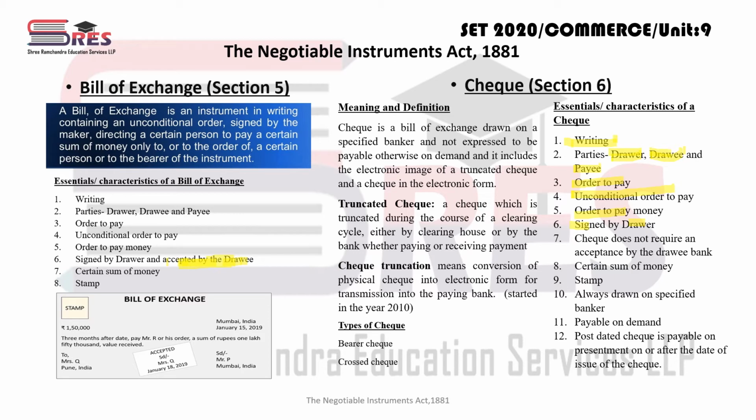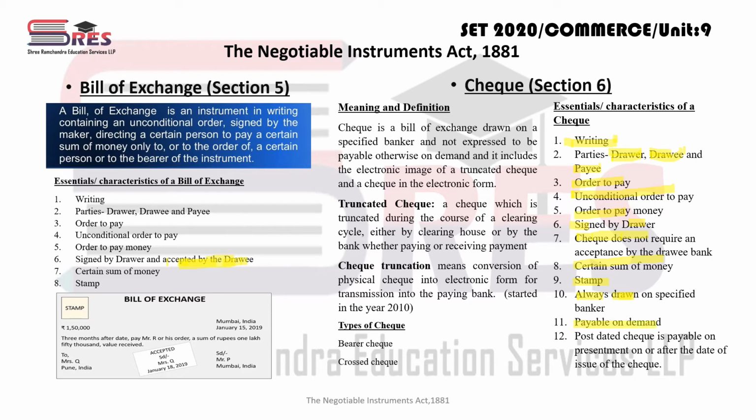There is a certain sum of money, a stamp must be there as per the Indian Stamp Act, always drawn on a specified bank. See, चेक हमेशा किसी बैंक के नाम पे ही ड्रॉ किया जाता है. OK, if there is no banker, cheque cannot be issued, because हम तो चेक तभी इशू करेंगे जब कोई बैंक प्रेजेंट है, एग्जिस्ट है, right. हाँ, चेक का पेमेंट कब होता है?